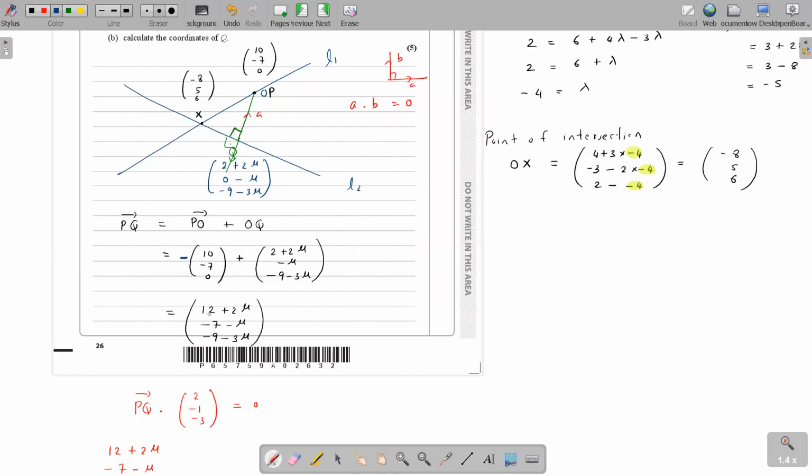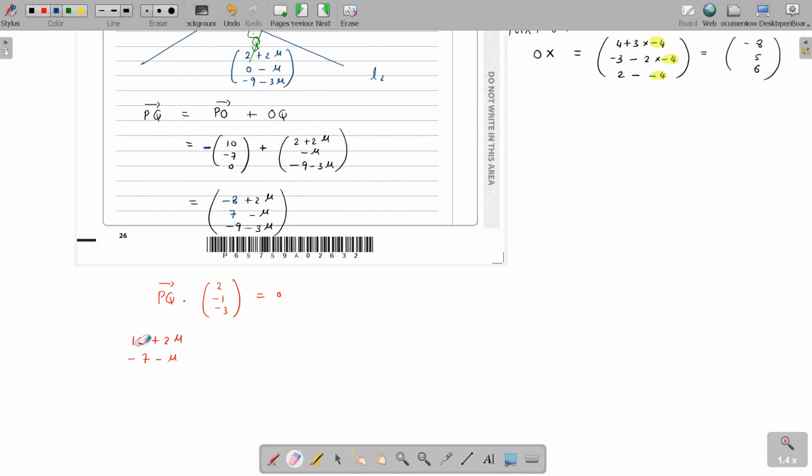Minus 10, plus 7. So minus 10 plus 2 is minus 8, plus 7 minus mu. So PQ is minus 8 plus 2 mu, 7 minus mu, minus 9 minus 3 mu.